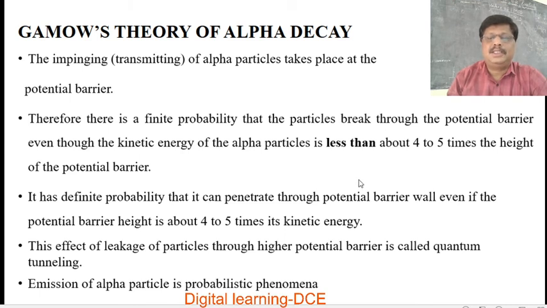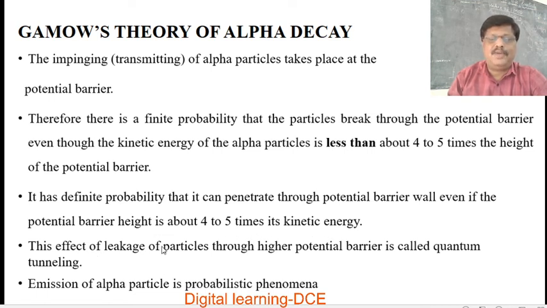Alpha particles have kinetic energy in the range 4 to 9 MeV, but the potential barrier height is around 35 MeV, which is about 4 to 5 times the kinetic energy. So it has a definite probability that it can penetrate through the potential barrier wall.